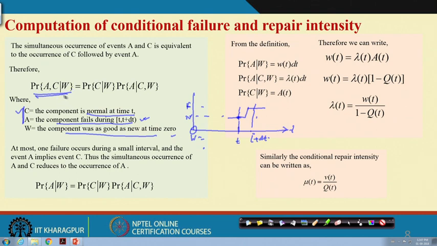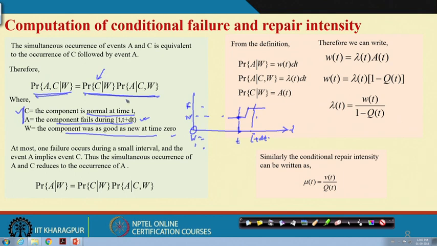So, if you know the probability, that conditional probability can be written like this. What is this? It is the probability that the component is normal at time t, given that it was as good as new at time t equal to 0. This is given by this probability C given W.